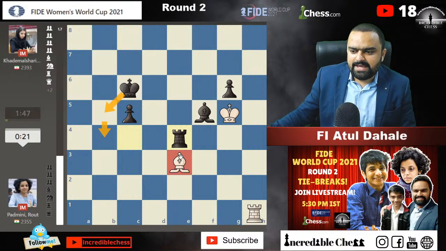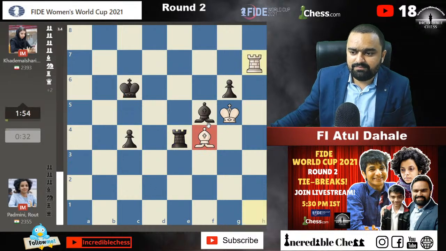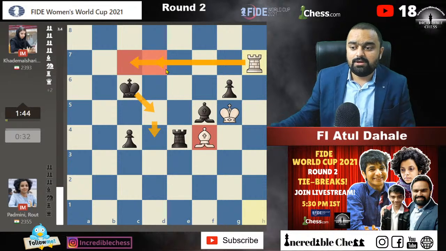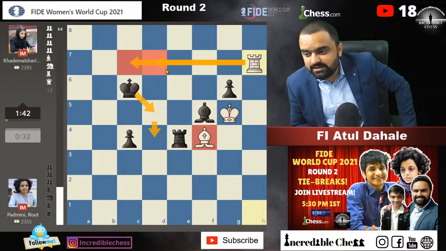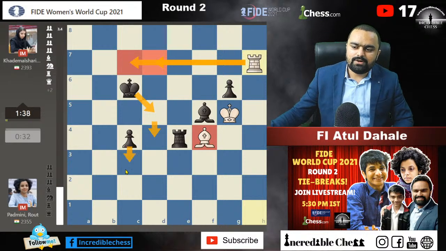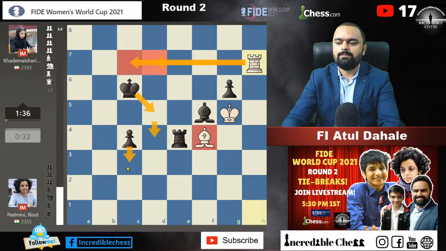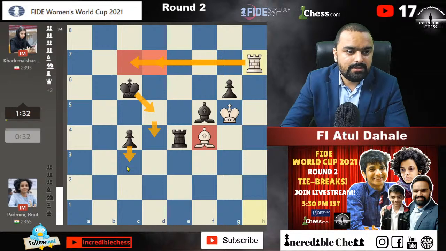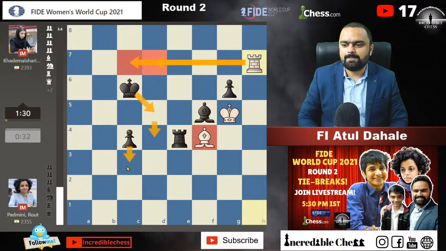Okay, the bishop is being attacked. Bishop needs to move somewhere. Bishop f4 or bishop to d2. Okay, she plays bishop to f4. Now she is going for this check. Oh my god. But the king can just proceed forward, because if king d5 comes, rook d7 check is not a possibility in that situation. Okay, this is getting tough now. This is getting very tough because this pawn is also moving forward, guys. I think Padmini is in big trouble. That's not something good for us.